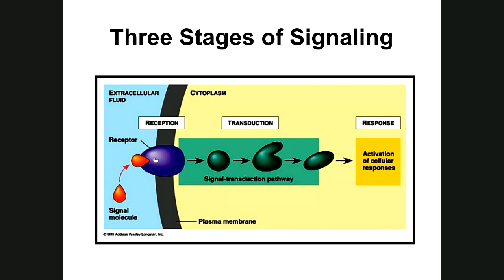When it binds, as we're going to see in just a minute on the next slide or so, this causes this protein to change shape. That triggers the transduction pathway, the starting of a chemical pathway, converting molecule A to B to C to D, and you get a cellular response. So: reception of the messenger molecule, transduction pathway, and cellular response. This is how cells communicate. And these three processes are carried out every time one cell communicates with another cell.